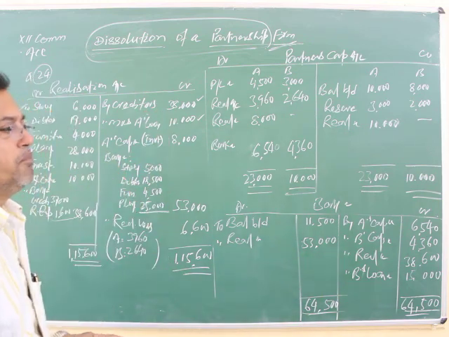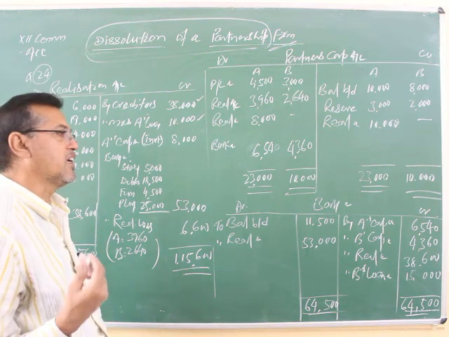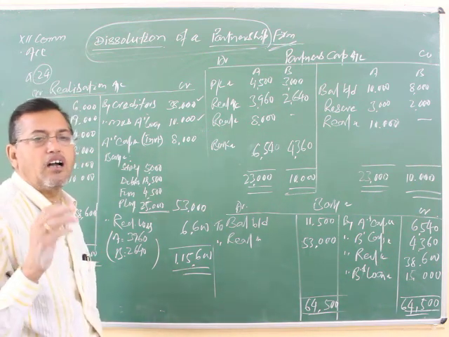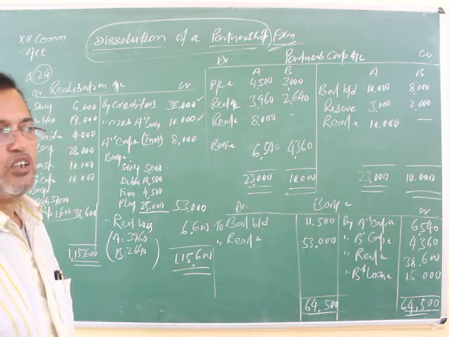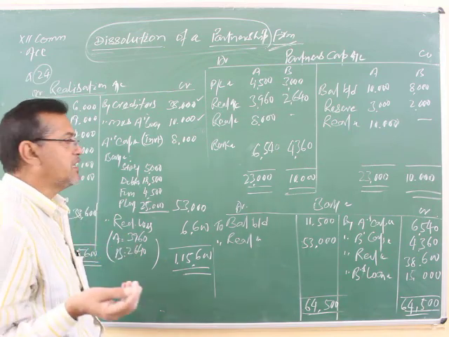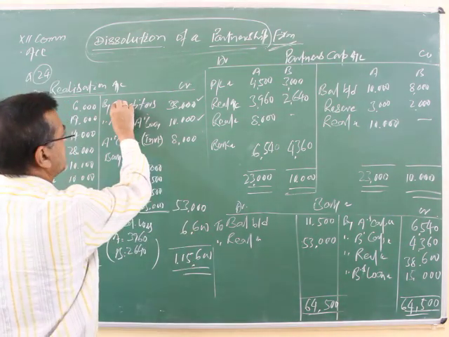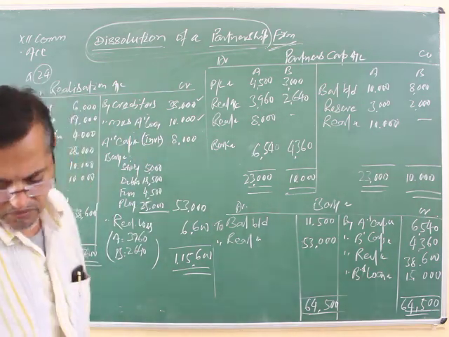Second thing, partner's relatives, father, mother, brother, sister, uncle, wife, are all treated as outsiders, just like the creditors. So if the firm has taken a loan from a partner's relative, it must be treated as a creditor and transferred to the realization account.